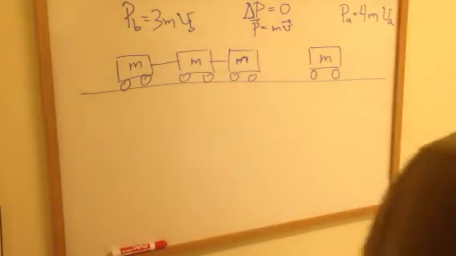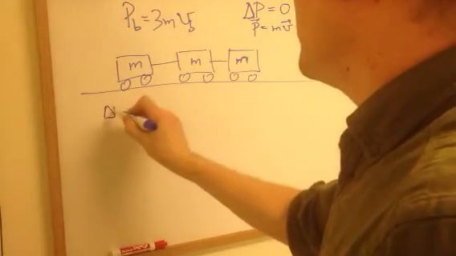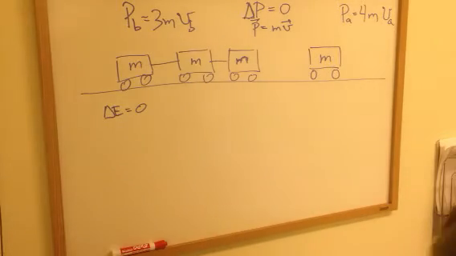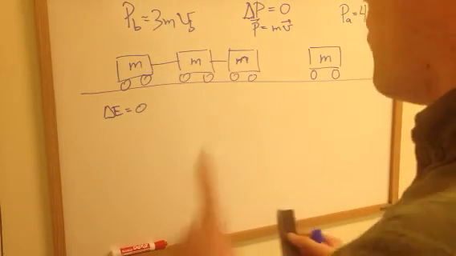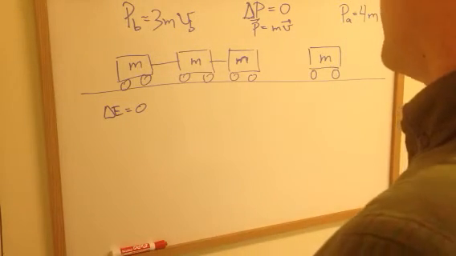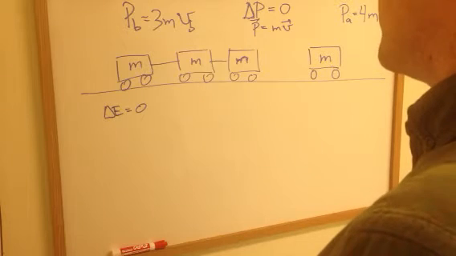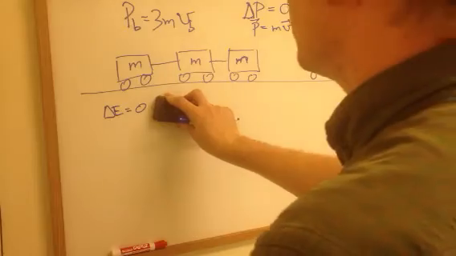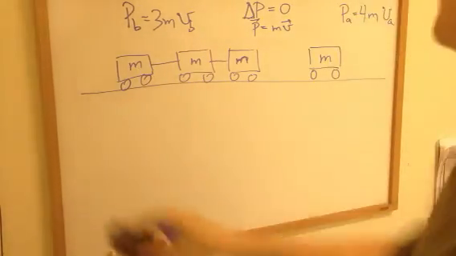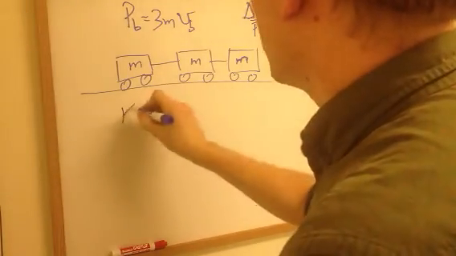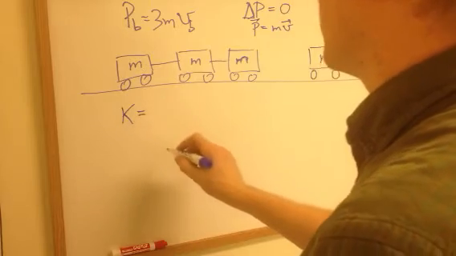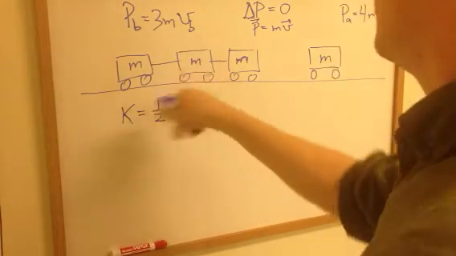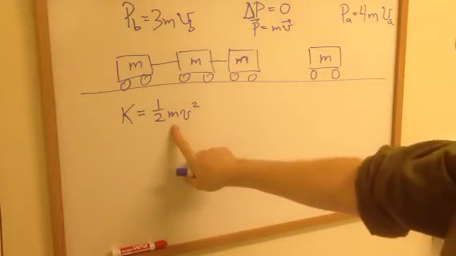Kinetic energy is not conserved. Total energy is conserved, but energy has many different categories, and any one particular category of energy is not required to be conserved in most circumstances. So while total energy is conserved, there's no conservation law just for kinetic energy. Kinetic energy equals 1/2 mv squared. We know we have 3 boxcars here.